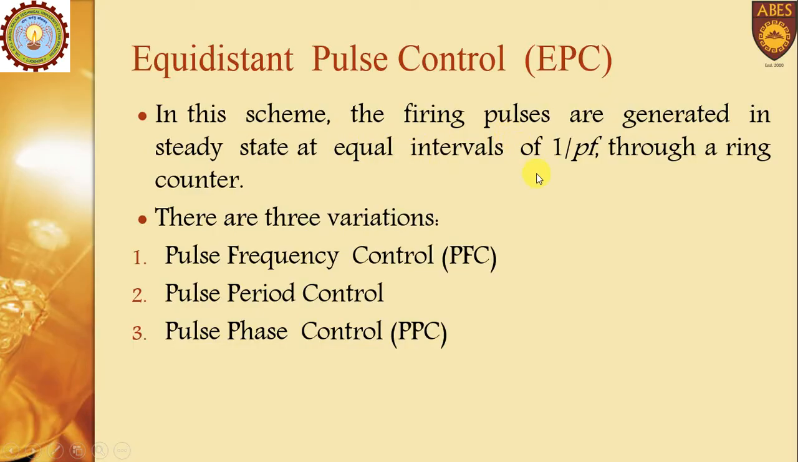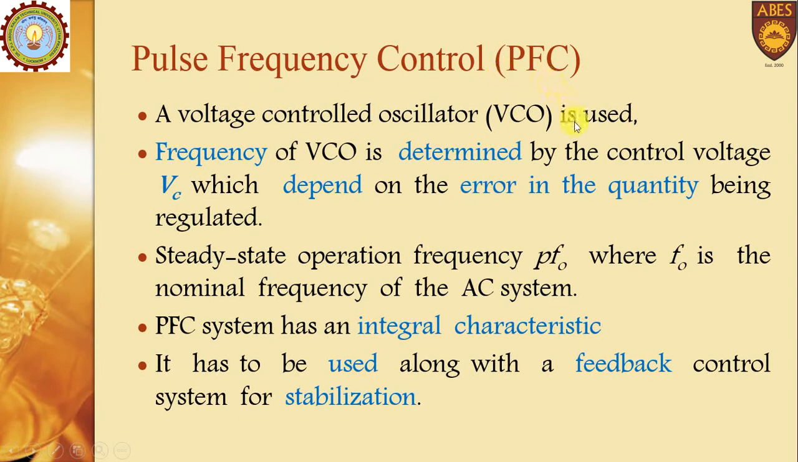In this scheme, the firing pulses are generated in steady state at equal intervals of 1 upon Pf. F is the frequency, P is the number of pulses, through a ring counter. Three variations: pulse frequency control, pulse period control, and pulse phase control. In pulse frequency control, a voltage controlled oscillator is used. The frequency of the VCO is determined by the control voltage Vc. This Vc depends on the error, meaning the error in the quantity which is being controlled.